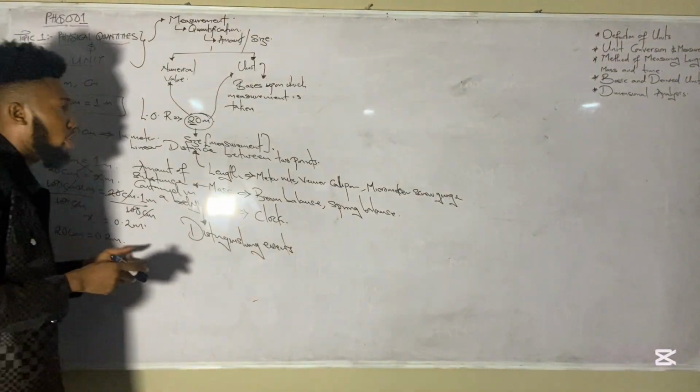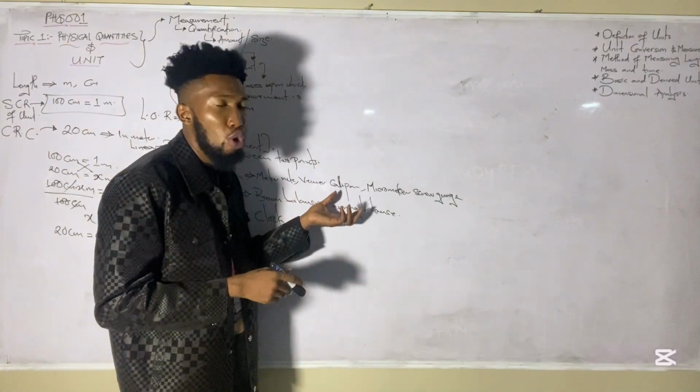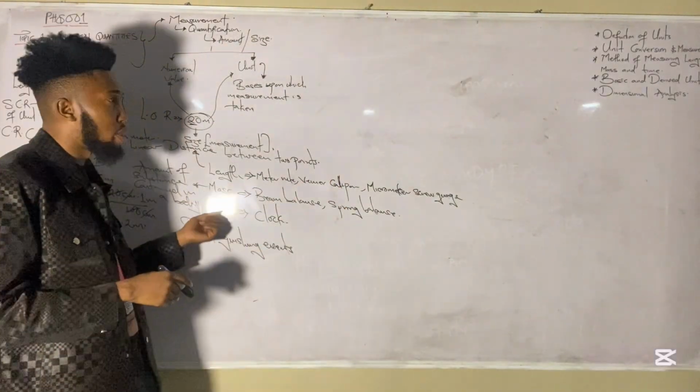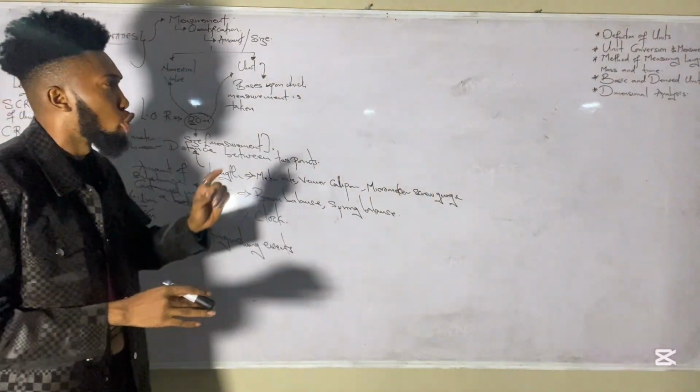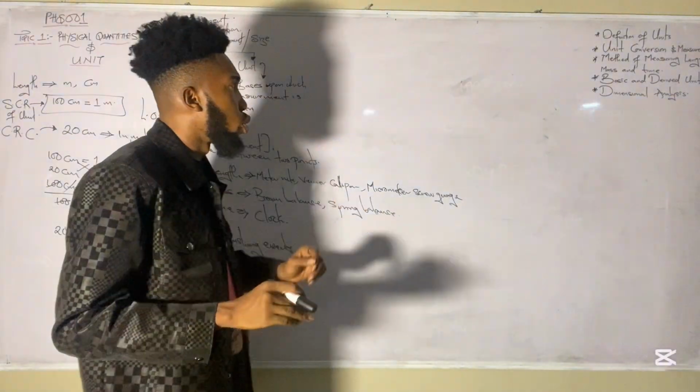If it's to be a JAMB lecture now, you need to know the operating principle of the Vernier caliper, micrometer screw gauge, and all this stuff. But here now we are dealing with JUPEB concepts, so we really are not going to dwell on those.